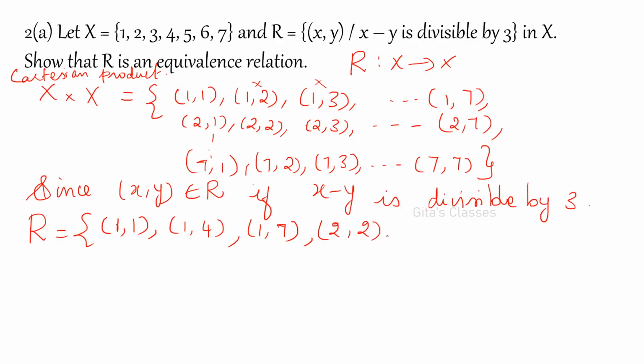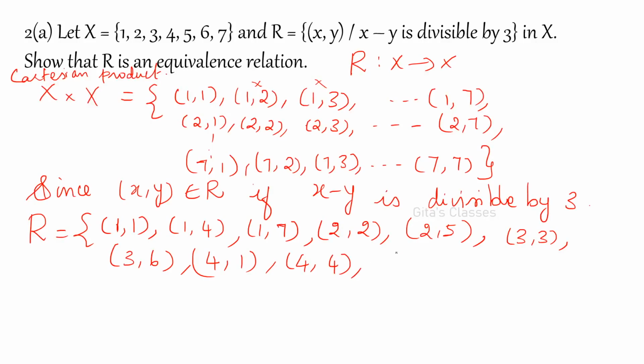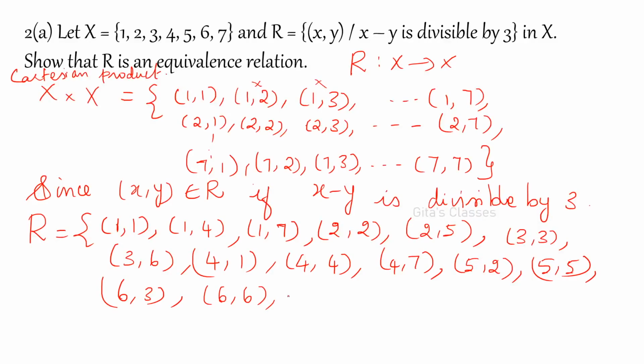And 2 comma 2, 2 comma 5, 3 comma 3, 3 comma 6, 4 comma 1, 4 comma 4, 4 comma 7, 5 comma 2 and 5 comma 5, 6 comma 3, 6 comma 6, and so on.